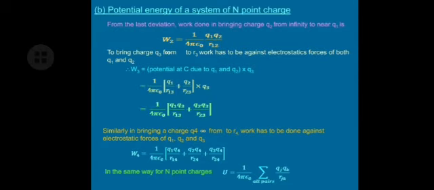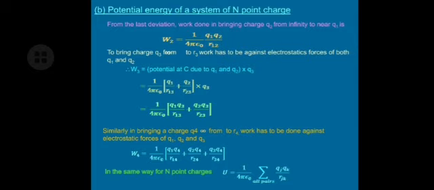So W3 is equal to 1 upon 4 pi epsilon 0 times Q1 upon R13 plus Q2 upon R23, into Q3. Here R13 is the distance between charge Q1 and charge Q3, and R23 is the distance between charge Q2 and charge Q3.